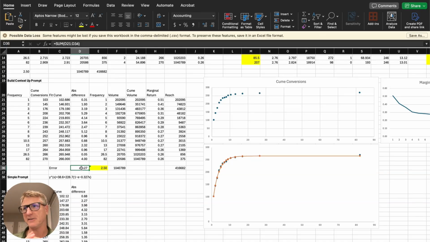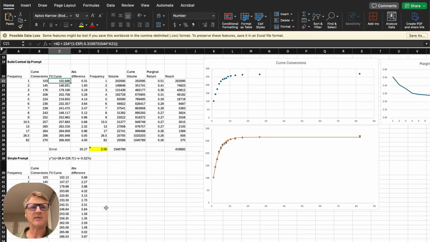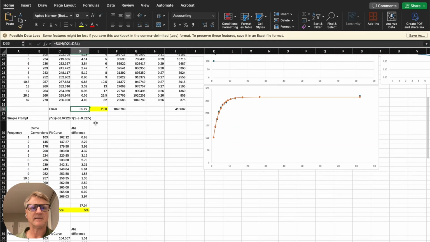Also, there's a hidden Easter egg here, which is a small error that we added into the data. See if AI can find that error. It's not key enough to go through in the white belt training, but we'll come back to it in the yellow belt training. You can test the error rate. The way you can do that calculation is you plug in your fitted equation curve, multiply by the frequency, and it will tell you what its prediction is. You can compare that to the actual, and you can take the absolute value of the difference, and then you sum the absolute value of the difference and see if you can beat 35.27. Good luck.